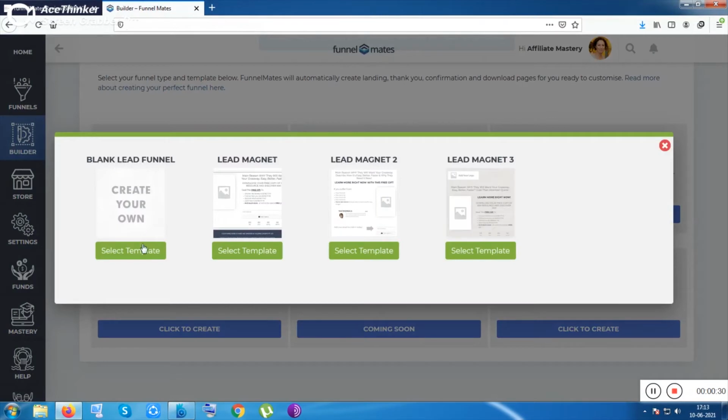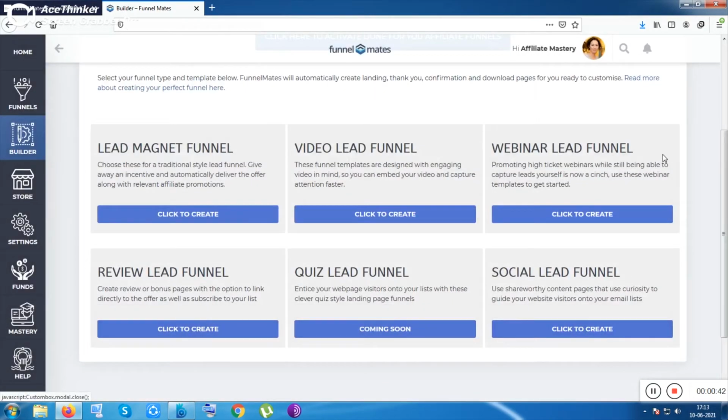Inside lead funnel you can see the blank lead funnel, lead magnet 2 and lead magnet 3. You can connect it with thank you page, download page, landing page, that kind of stuff. The lead magnet funnel, video lead funnel, webinar funnel, review funnel, quiz lead funnel, social lead funnel.